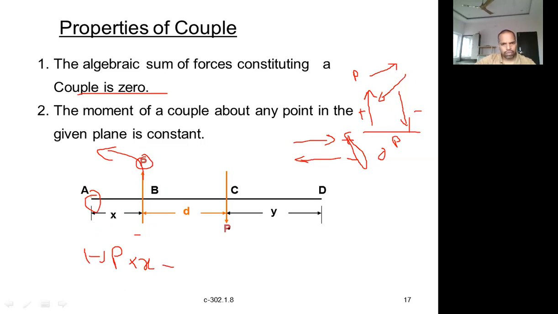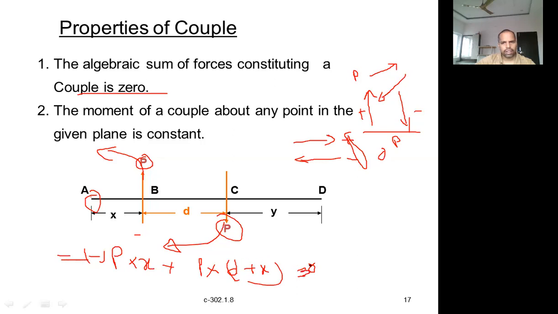Similarly, this force, what is it creating? This force is creating a clockwise moment. So let us say clockwise is plus. Plus P into D plus X. Any other force? No other force. The sum of the moments equals 0, or equals this one.